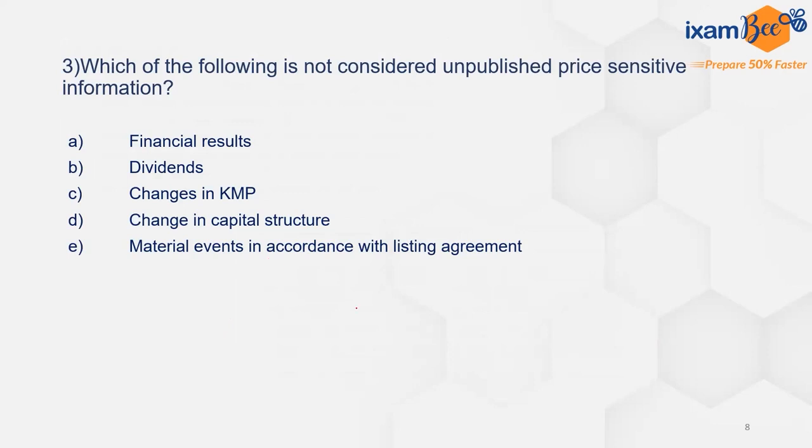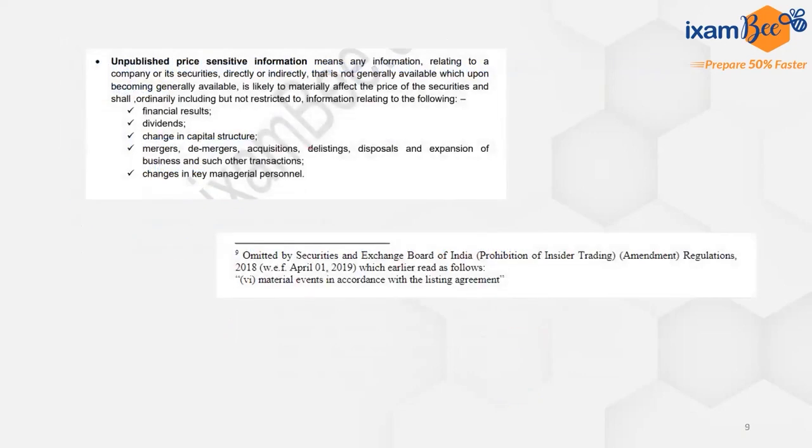The question talks about 'not'. Which of the following is not considered unpublished price sensitive information? The answer here is E, material events in accordance with listing agreement. This was earlier a part of unpublished price sensitive information, but now it is no longer a part of UPSI. Now we have financial results, dividends, changes in capital structure, mergers, demergers, and with effect from 2019, by the 2018 amendment, material events in accordance with listing agreement has been removed.